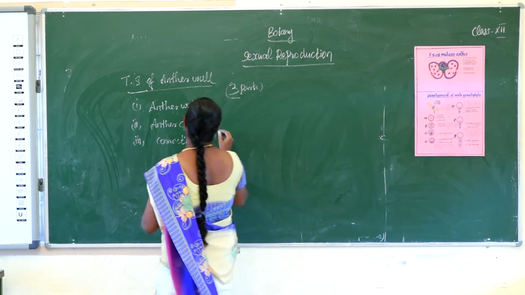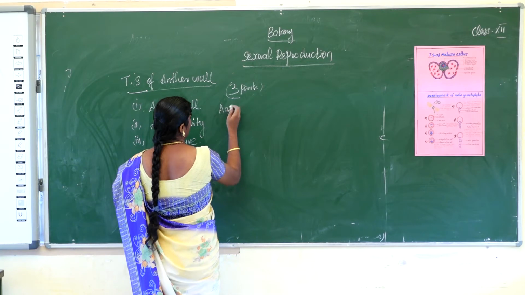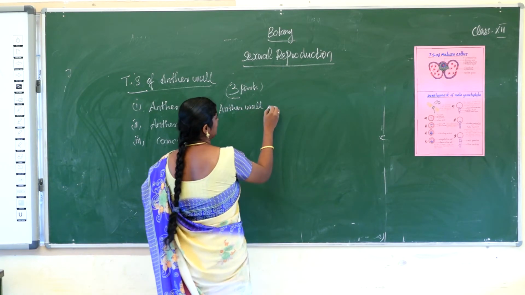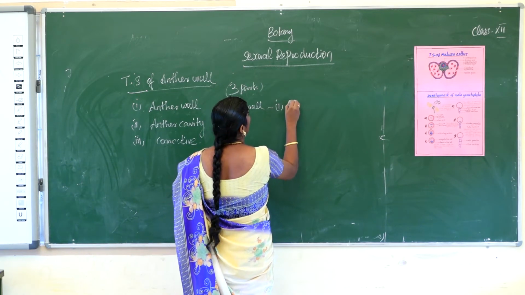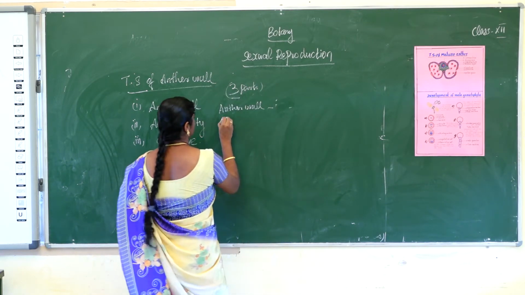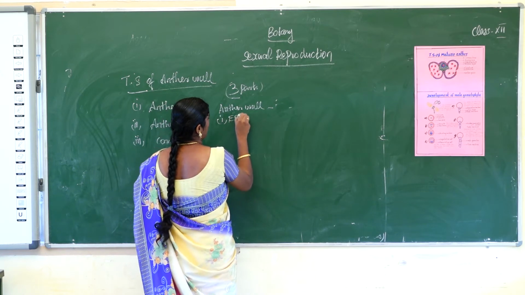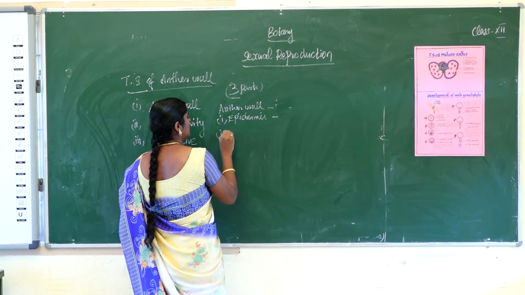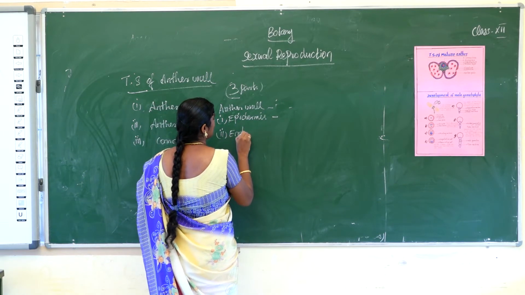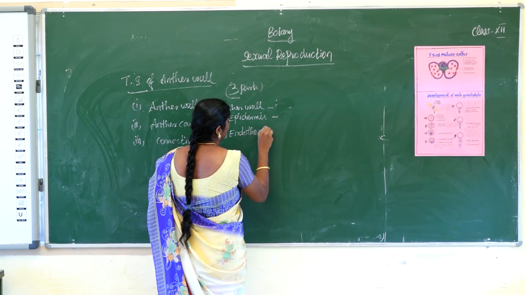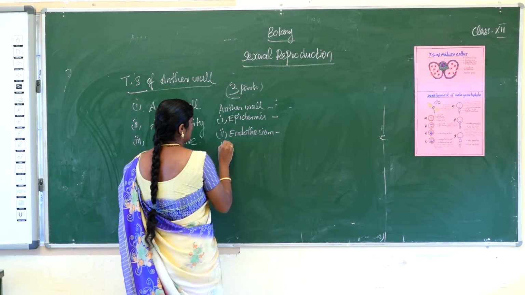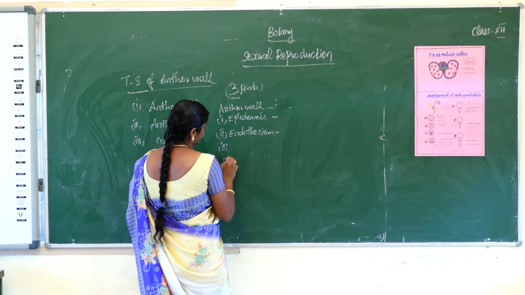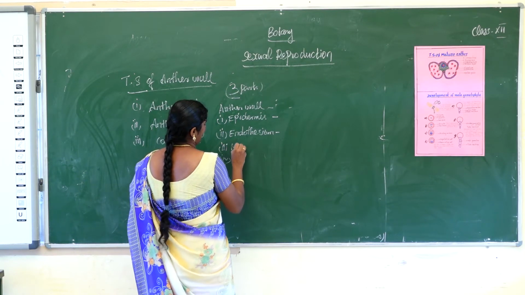First we see the first part, the anther wall. The anther wall is composed of 4 layers. First one, epidermis. Second one, endothecium. Third one, middle layer.